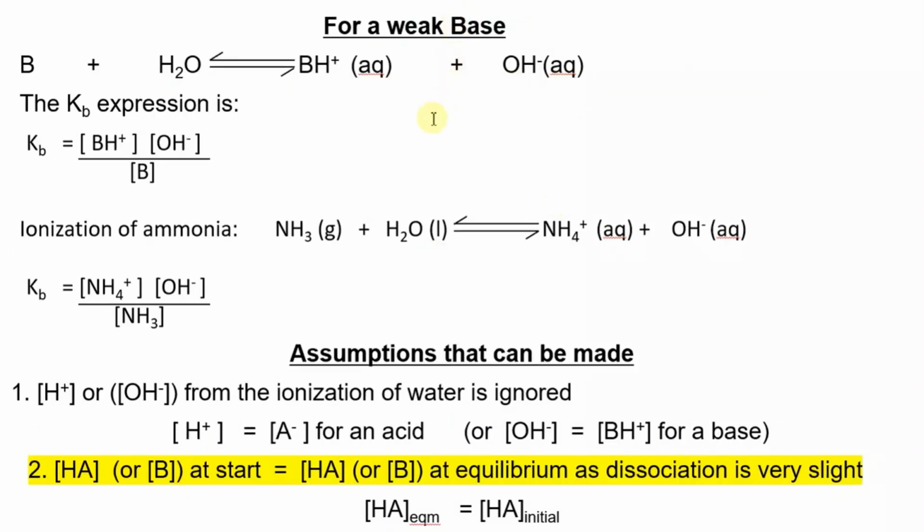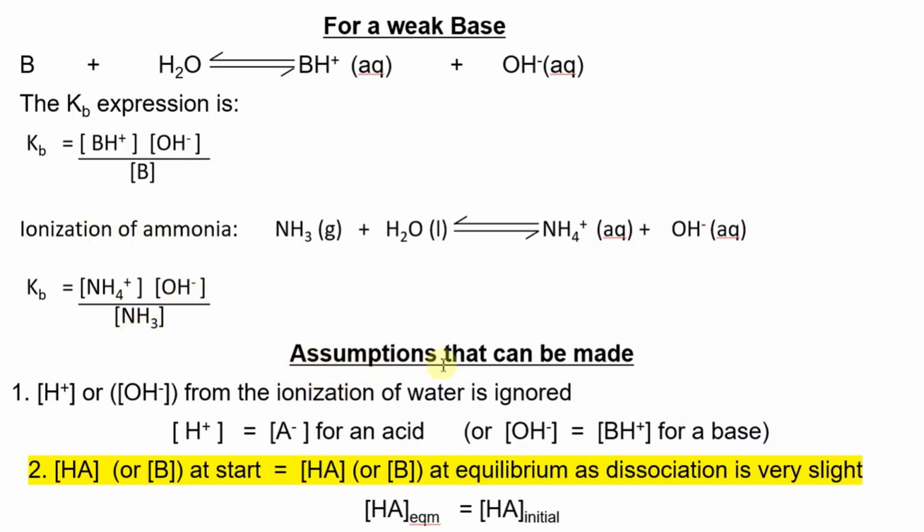For a weak base, bases being hydrogen ion acceptors, I can write an expression for Kb in just the same way that I would write an equilibrium expression for any reversible reaction. My example, ionization of ammonia. And from there, I can write my base dissociation constant Kb for the weak base.